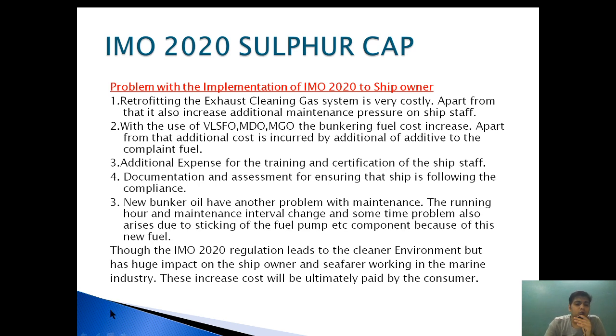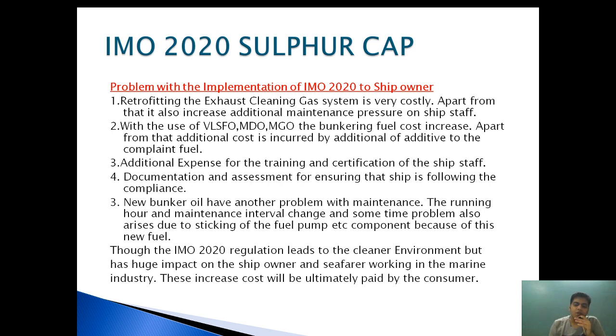Though the IMO 2020 regulation led to a cleaner environment, it has a huge impact on the ship owner and seafarers working in the marine industry. This increased cost will ultimately be paid by the consumer. So as I have told you, the IMO 2020 sulfur cap is very good for the environment, but it has a huge impact on the owner's pocket because of money.